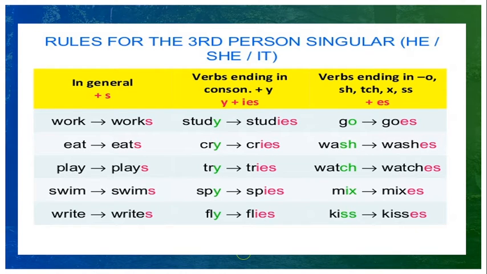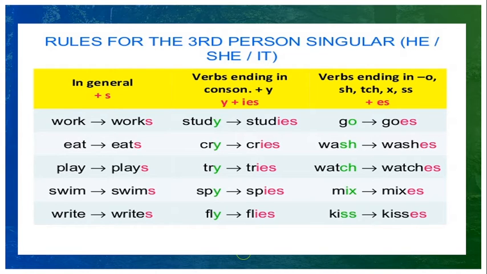General rules for third person singular. If the verb walk is used, we have to add s. Eat, we have to add s. Play, we are adding s. Swim, swims. Write, writes. So generally we are adding s with the verb when the verb is used with third person singular subject.